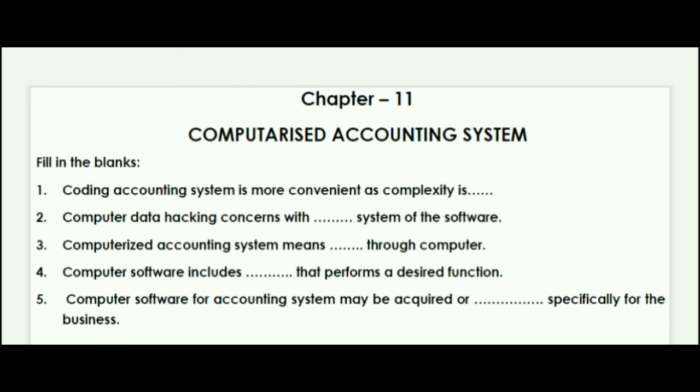Next is, computer software for accounting system may be acquired for what? Specifically for the business. So it's developed specifically for the business. Computer software for accounting system may be acquired or developed specifically for the business. So these are the answers. The coding systems are highly complex, the second was security, third was data processing, fourth was program, and fifth was developed. Now let's see the next question.